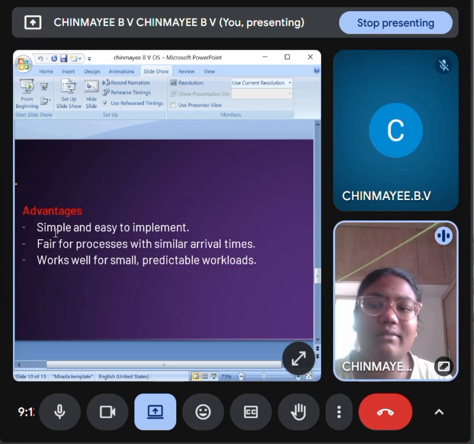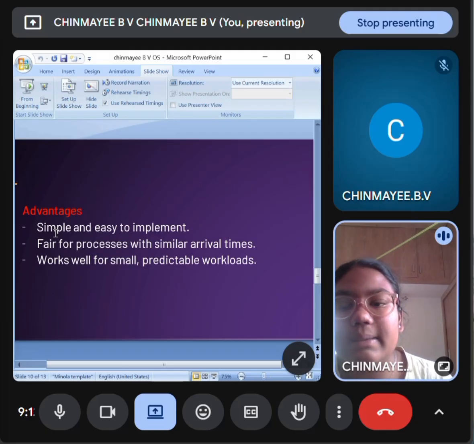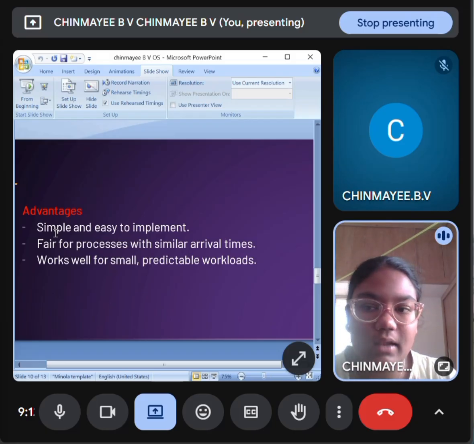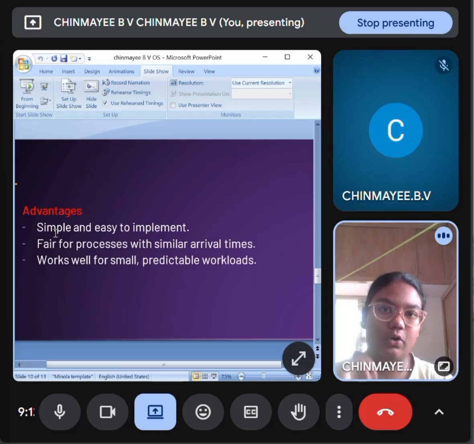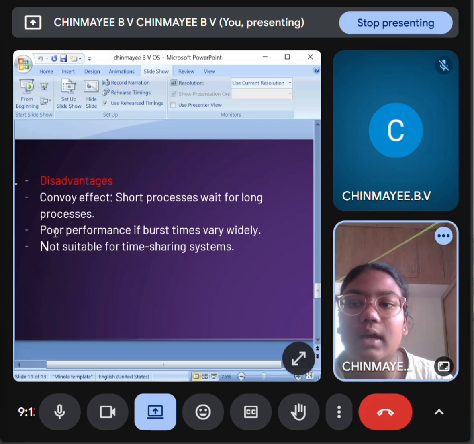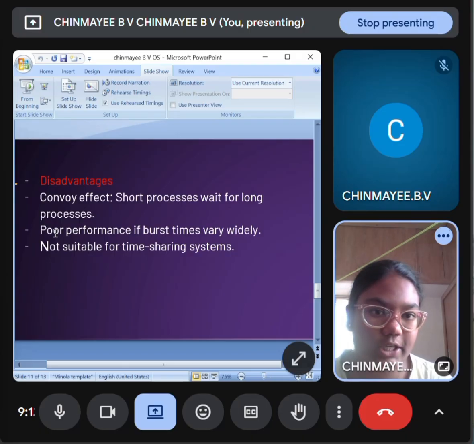Next, what are the advantages of this algorithm? It is simple and easy to implement, fair because the process that arrives first is served first, and works well for small, predictable workloads. Next, the convoy effect: short processes wait for long processes. Poor performance if burst times vary widely. Not suitable for time sharing systems.